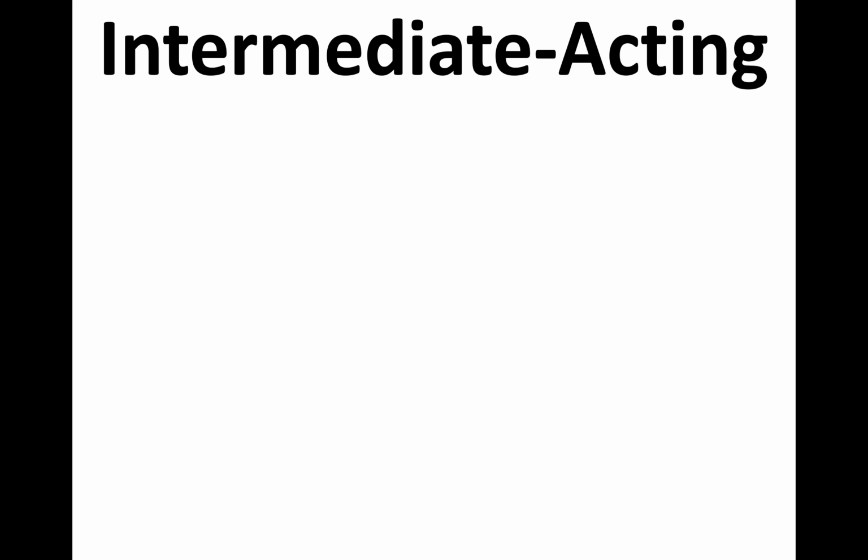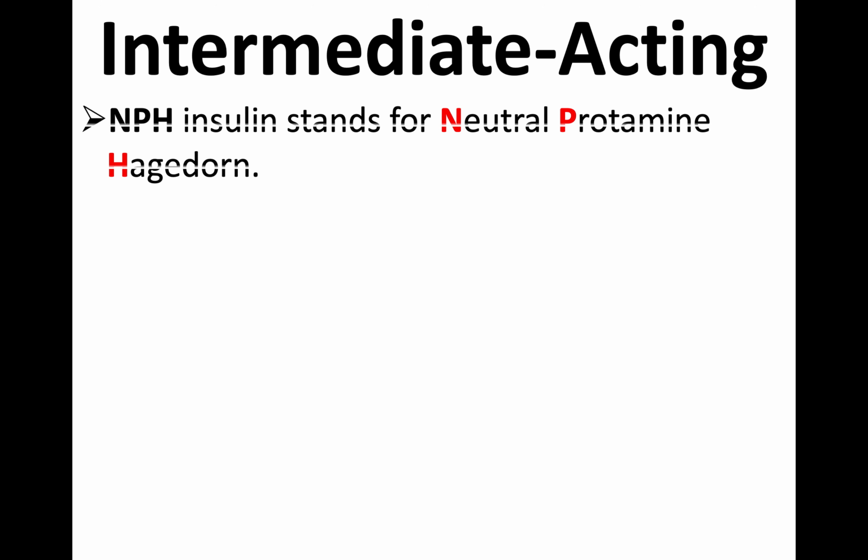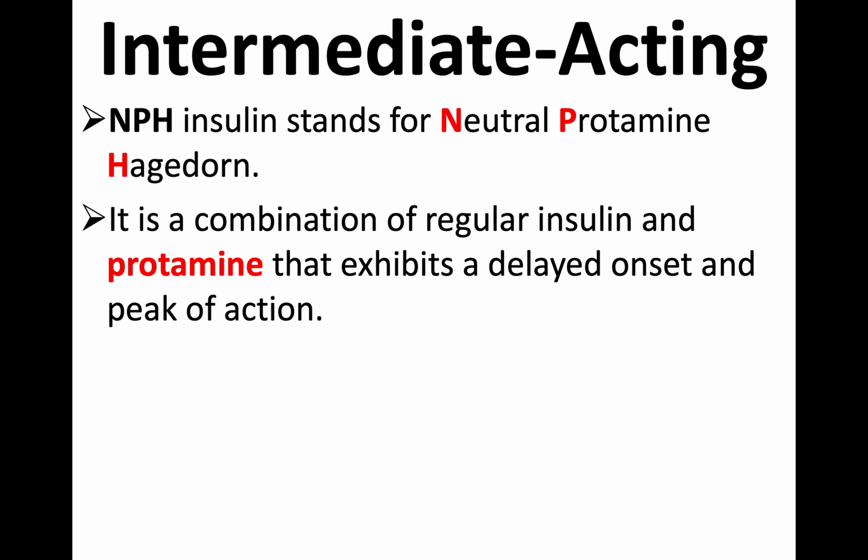Next, the third type is intermediate acting. We have NPH, that is neutral protamine Hagedorn. This protamine is a protein which combines with the insulin, so it is an insoluble form, almost like what we generally call depot preparations. I hope you remember the term depot preparation.